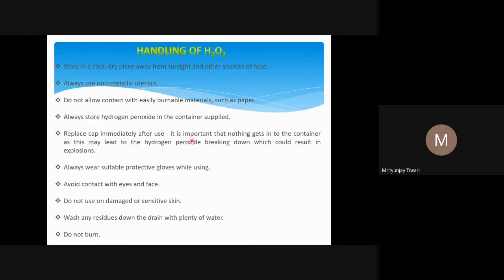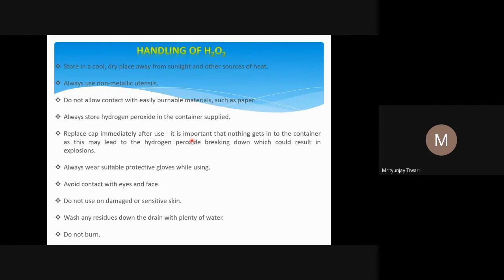Whatever concentration of H2O2 you consider for your calculations in your experiments, you think that this is the strength of H2O2. But when you do the calculation, you get some different, wrong result. This is because the H2O2 that was provided initially no longer has the same strength, as H2O2 has also decomposed into water and oxygen.